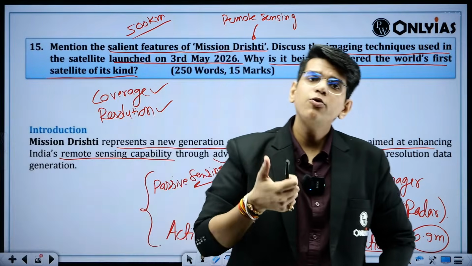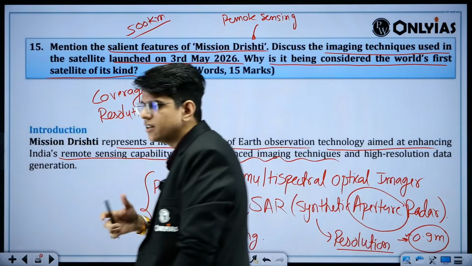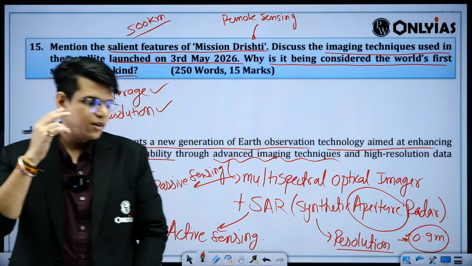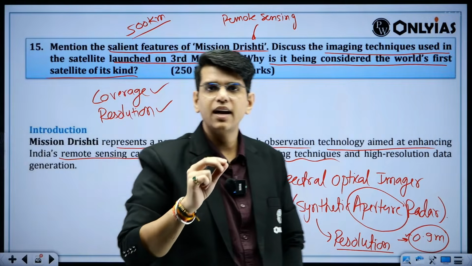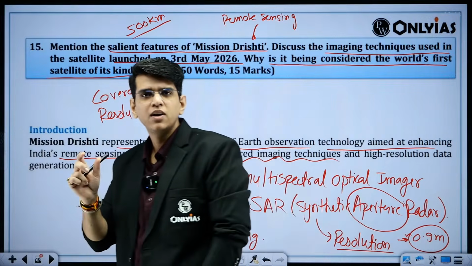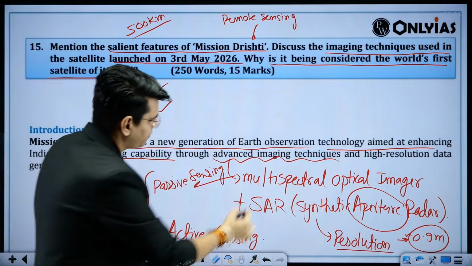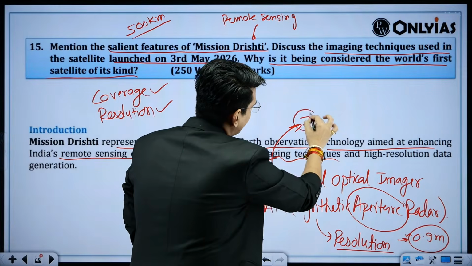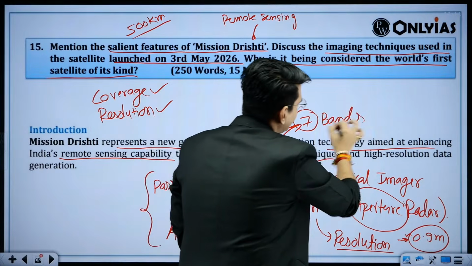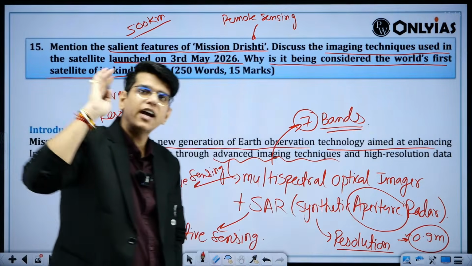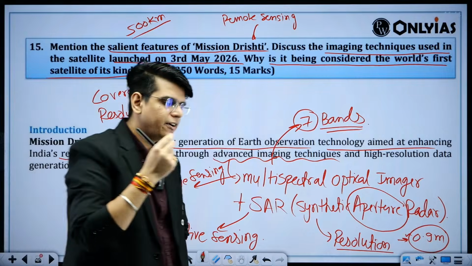Okay. Why do we use these things? Remote sensing. So basically our eyes can't see the change in color, right, or slight changes in the crop, right? But these 7 different spectral bands can detect the changes from 500 kilometers in a very easy way.